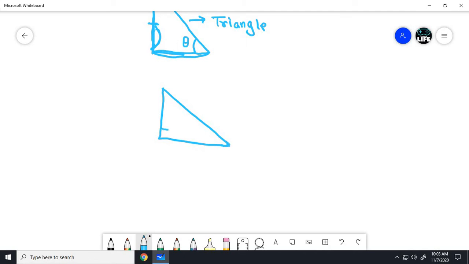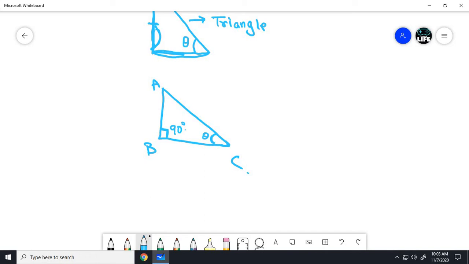This is called a right angle triangle. In a right angle triangle, it forms 90 degrees. As we know, in a right angle triangle it forms 90 degrees. So take any other angle. Let's take this angle. This is known as theta, and let's name this triangle ABC. So let's take angle C as theta.